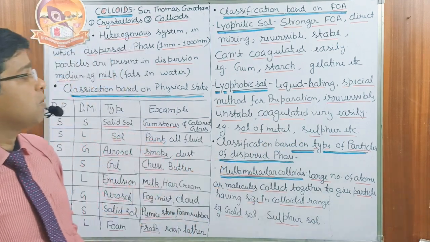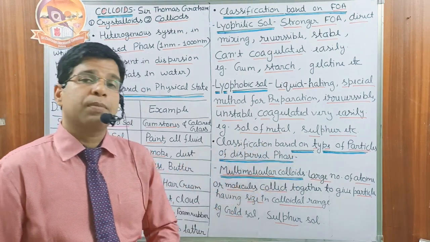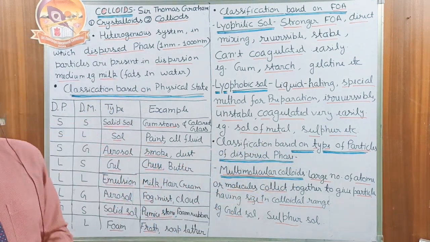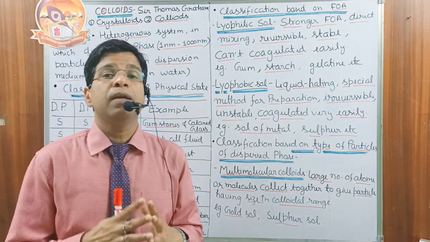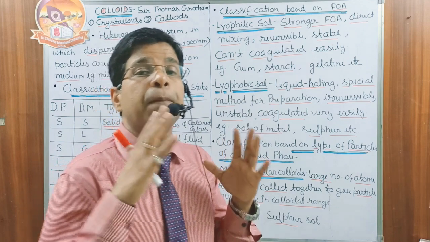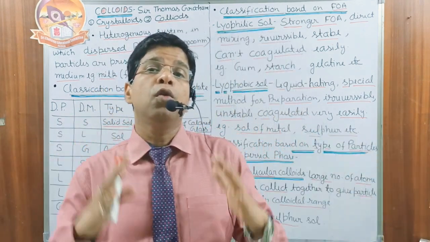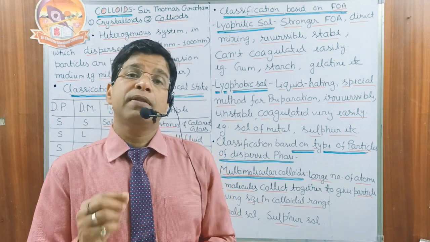Then next, the last classification we have is the classification based on the type of particles of the dispersed phase. First we have the multi-molecular colloids. As the name itself explains, a particle formed by many molecules. What happens in this system?